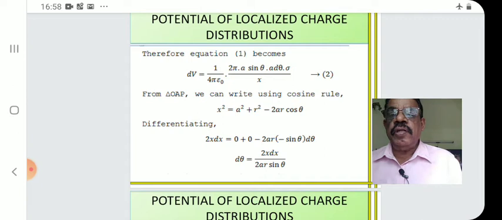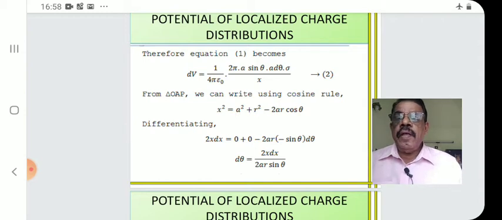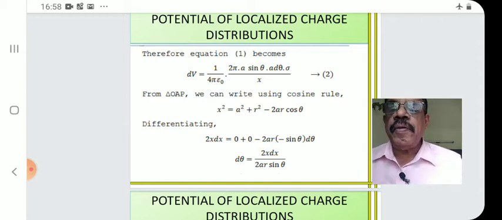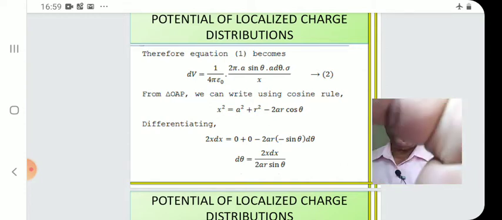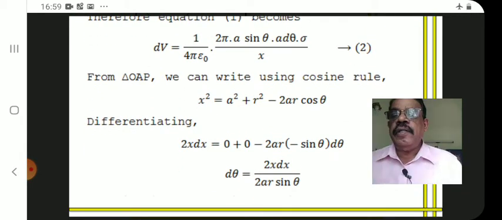And AN and AB are put in equation number 1. dV is equal to 1/4 pi epsilon 0 into 2 pi a sin theta into a d theta, sigma by x. That is equation number 2, and here we have to integrate this. But the difficulty is that there are two variables, theta and x. When we integrate, we need only one variable. Either we replace x or we replace theta. Remove one variable. So, in the triangle OAP, we write the cosine rule.